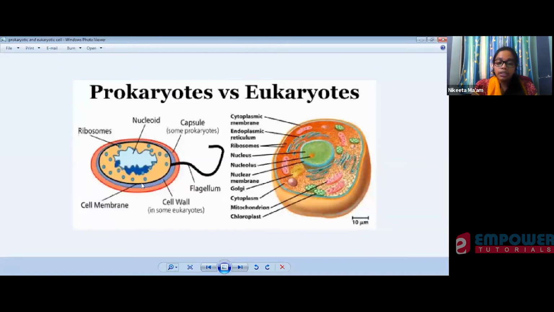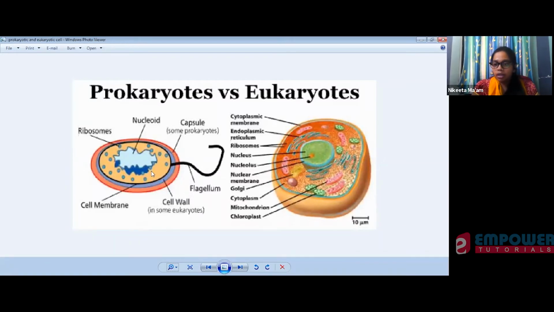Then some bacteria, not each and every bacteria, have a capsule. A capsule is a protecting membrane outside the cell wall, which protects the bacteria from the surrounding environment. There may be bacteria in a hot spring, where you have a high temperature. To protect the bacterial cell from that high temperature, they might have this capsule. Basically it is a kind of protection. So this is your prokaryotic cell.